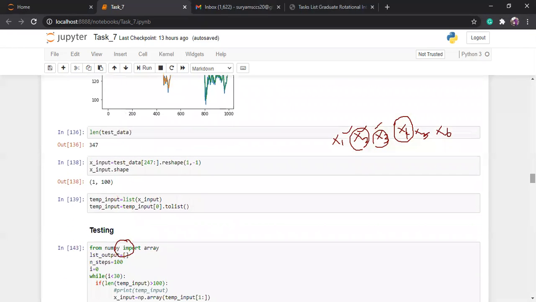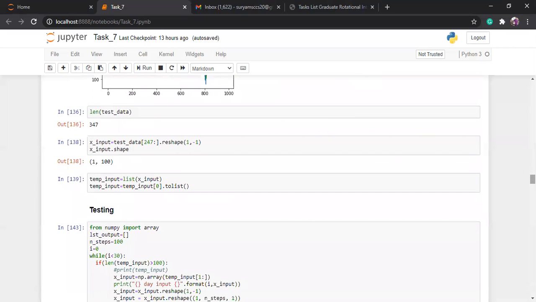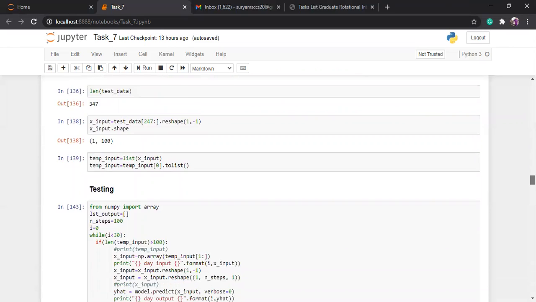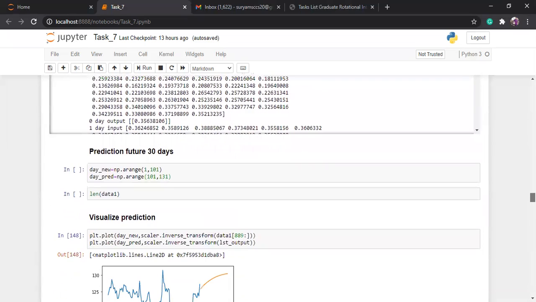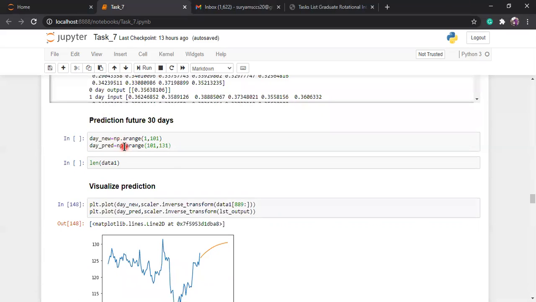Then after testing, what is your objective? Next, my future data. What is my stock price? After prediction, I will select my day, that means predicting the future 30 days. Previous data records, and after 100 days, that means from 101 to 130 days, that means 30 days. Through day 131, we will predict from your historical record.